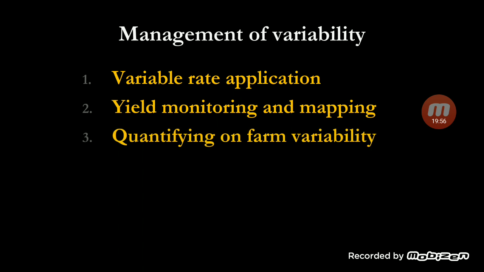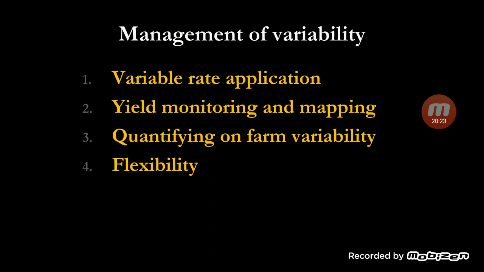Quantifying on farm variability. Okay, so we have to keep into consideration while doing the operations what the on farm variability is. By understanding the variability we have to apply the inputs, and we have to be flexible. We have to adopt the flexibility rule. It is not fixed.